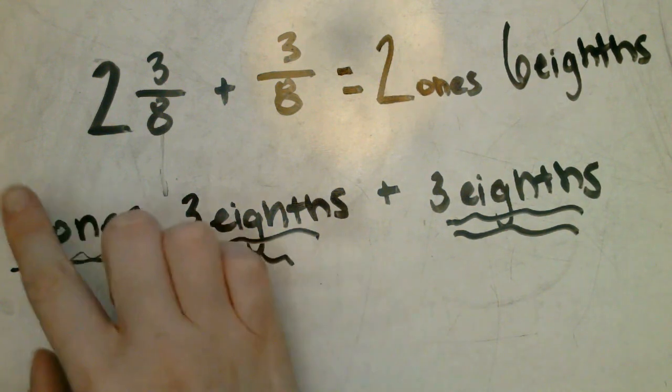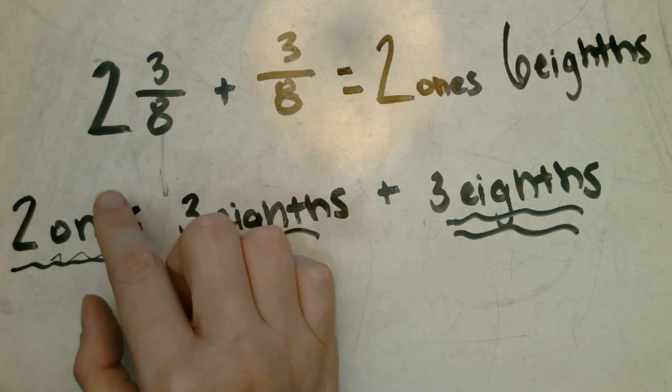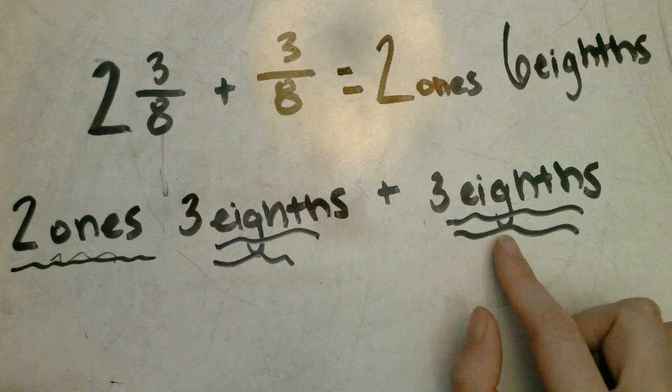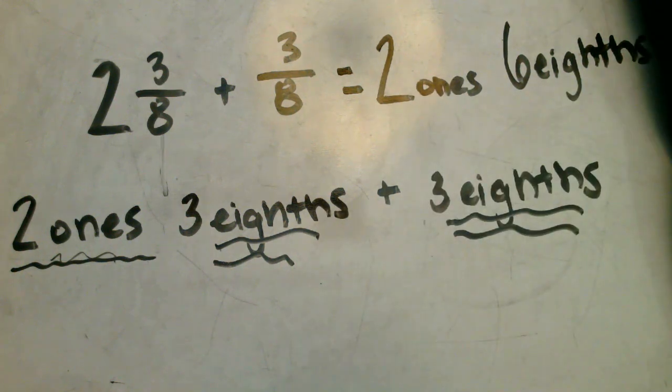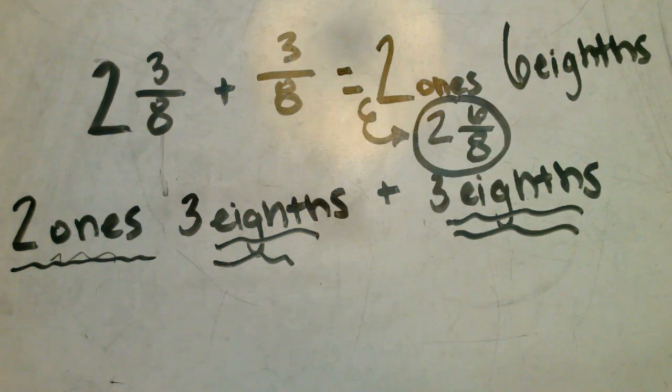So if we were to say this addition problem in total, 2 ones and 3 eighths plus 3 eighths equals 2 ones and 6 eighths. 2 ones and 6 eighths, if we were going to write it as a fraction, would look like this. We write 2 and 6 eighths just like this.